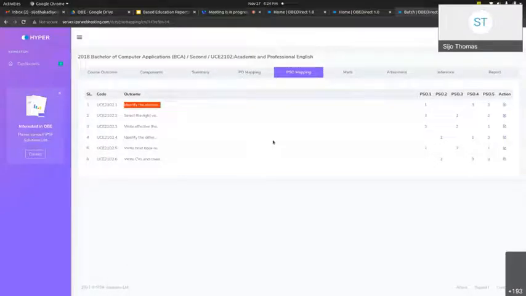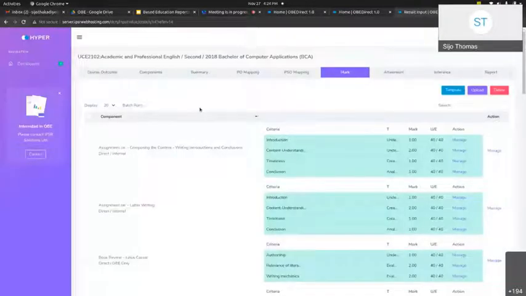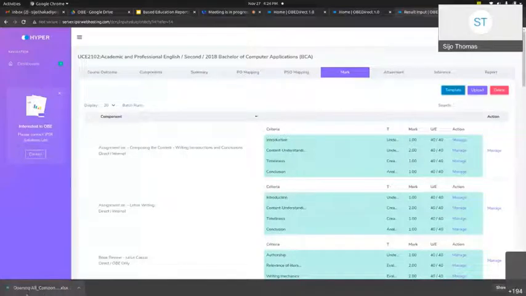By this step, we are completing the assessment part of a particular course. The next step will be the mark uploading phase, and marks can be uploaded in multiple ways. For example, this is historical data. Suppose we are calculating the OBE for historical data, we can upload the marks in a single Excel sheet.